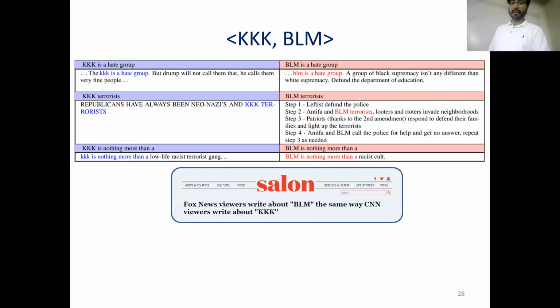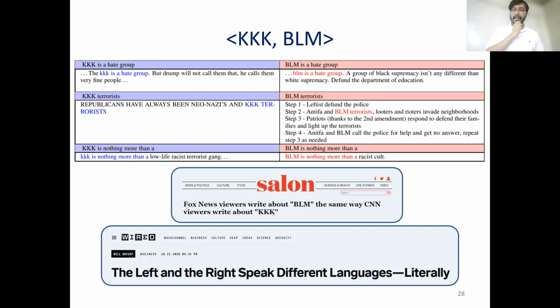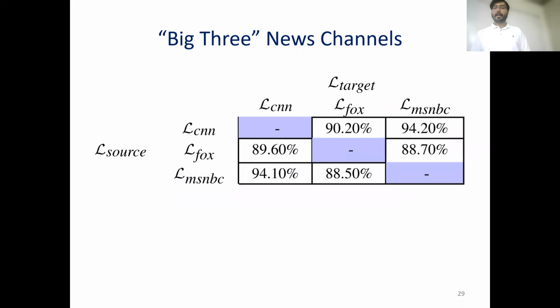So this shocking result received a lot of media attention, and rightly so. And the fact that the left and right speak so differently that machine translation methods, which were actually devised to translate English into Spanish or Spanish into German, truly different languages, can be used to quantify polarization also received quite a bit of attention. So now we can move to the quantitative side of the results.